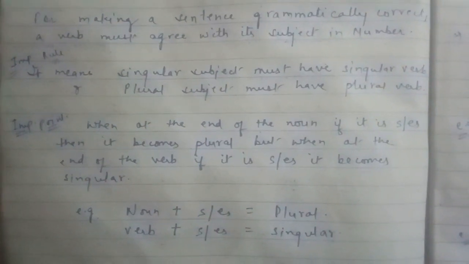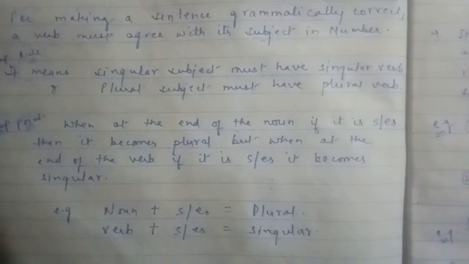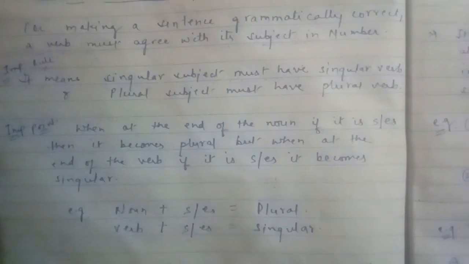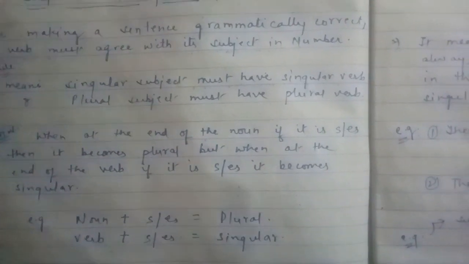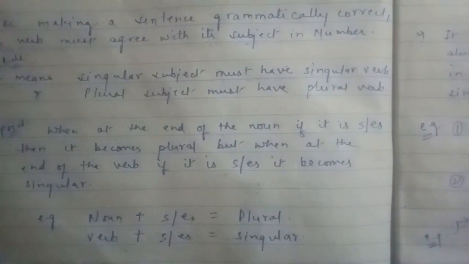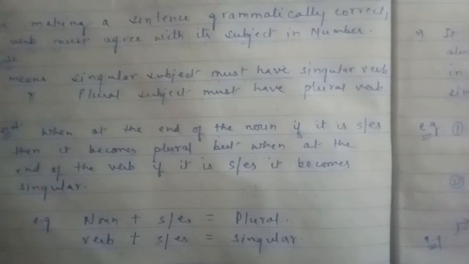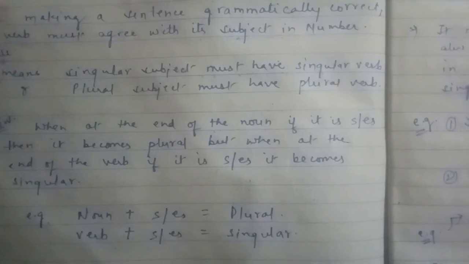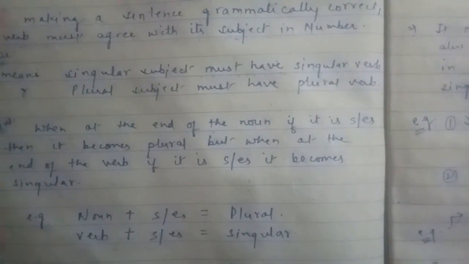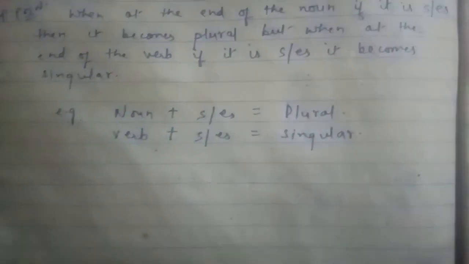Now, an important point to be noted, that at the end of a noun, suppose in a sentence if there is a noun and if it ends with s or es, then it becomes plural. But when in a sentence there is a verb and it ends with s or es, it becomes singular. See, I have given you an example.